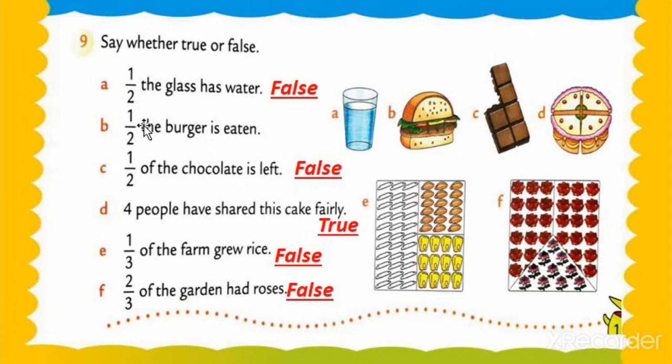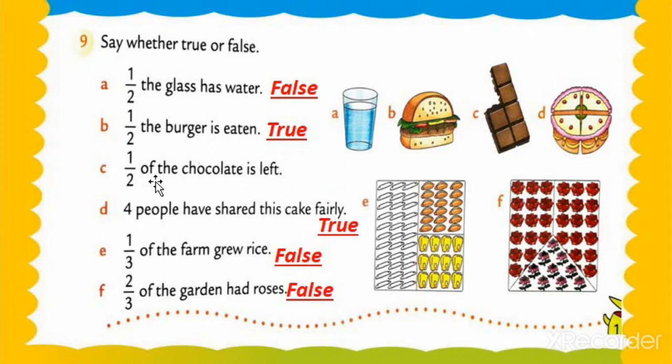Okay, now my dear students, question number B. One upon two means one half of the burger is eaten. See this, the full burger is the full part, means 2. And one half, a piece of the burger, is eaten. So see, this is the half burger. So that's why it's a correct sentence: one upon two of the burger is eaten. Understood? So now what are we writing? We are writing true. Got my points, my dear students?